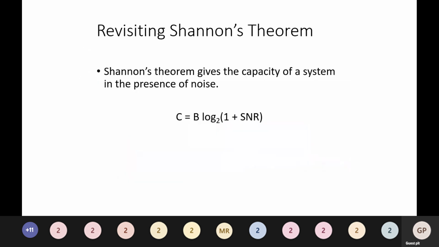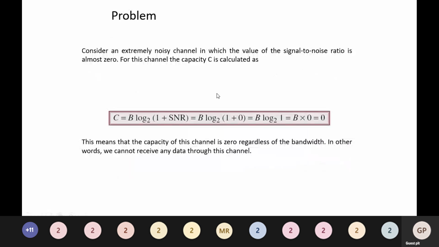So moving on to the next problem. Consider an extremely noisy channel in which the value of signal to noise ratio is almost 0.